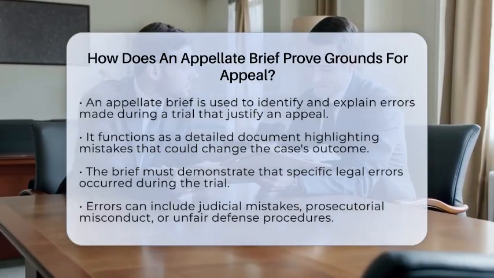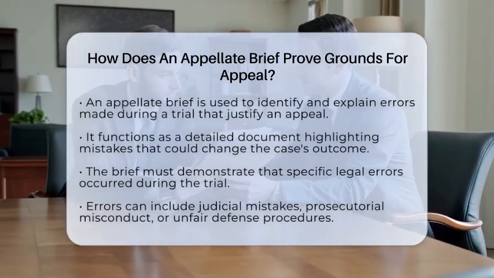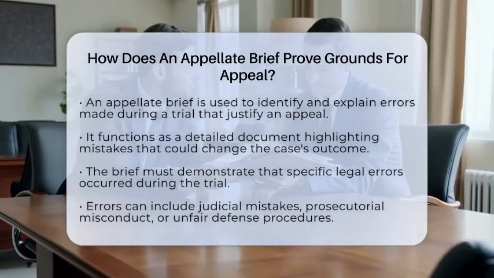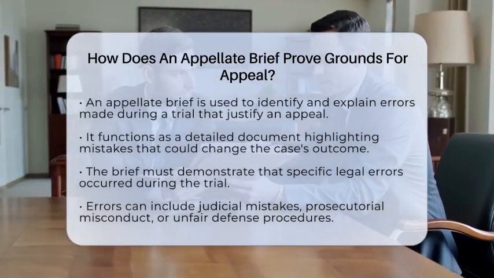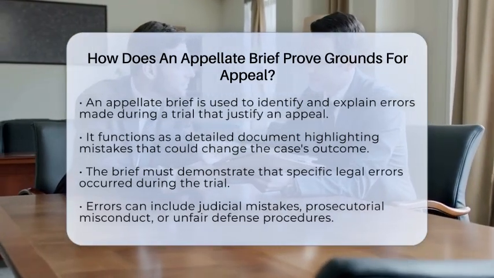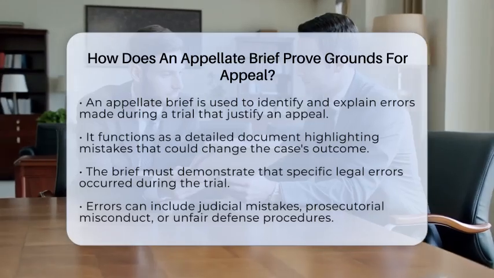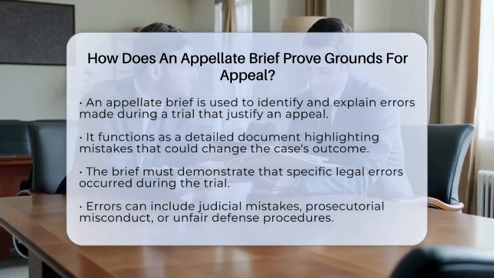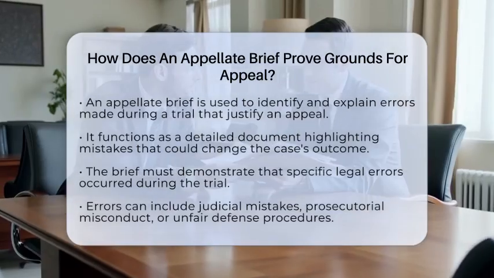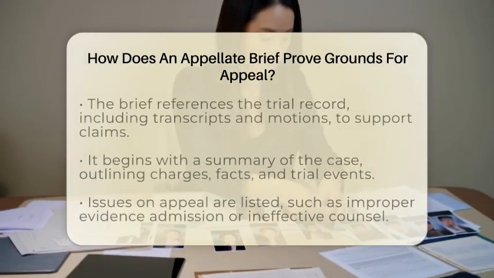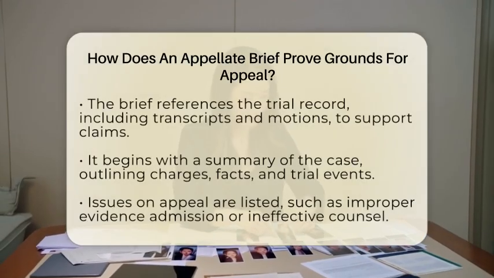It's like a detailed map that points out the mistakes made during the trial and explains why those mistakes should change the verdict or sentence. An appellate brief proves grounds for appeal by clearly showing the court that specific legal errors occurred. These errors could be things like the judge making a mistake in applying the law, the prosecutor doing something improper, or the defense not getting a fair shot.